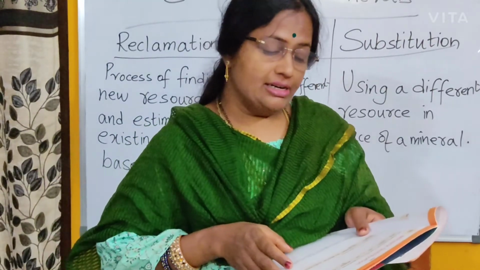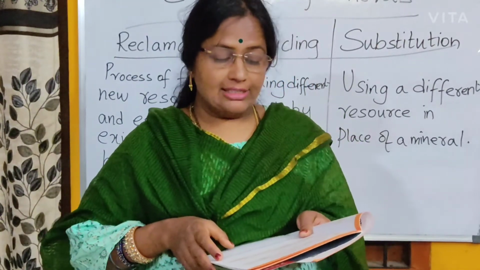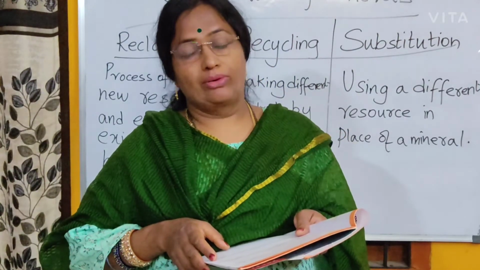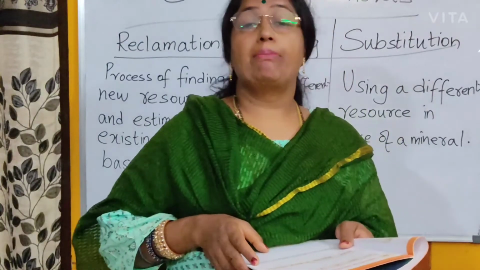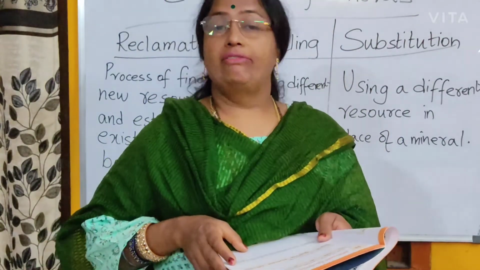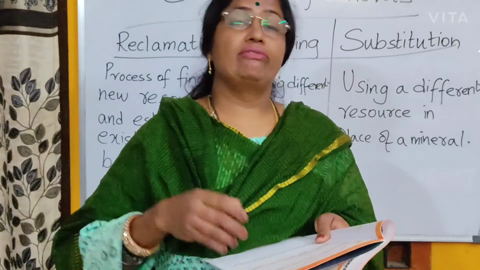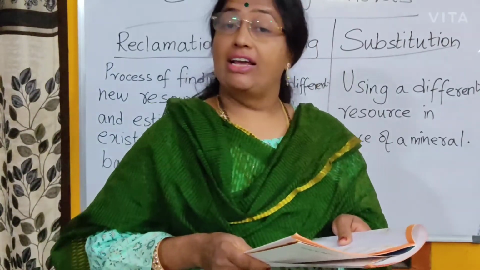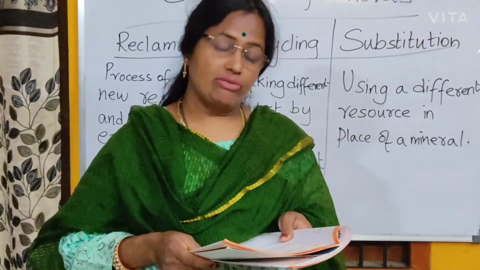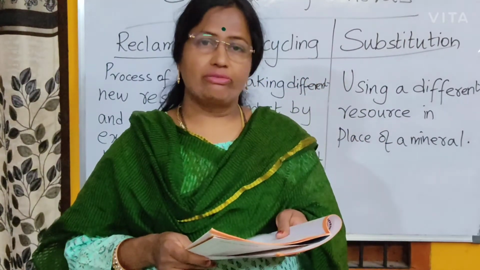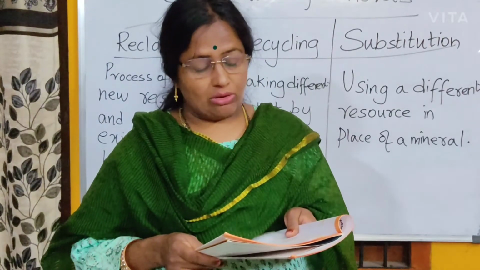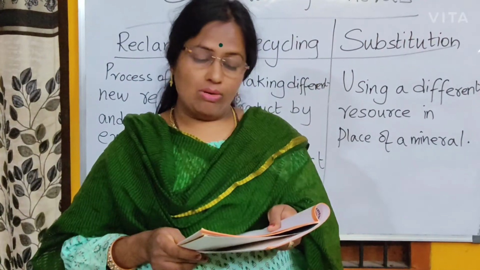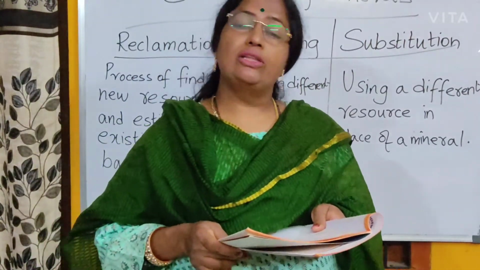Now S3, mineral distribution. Refer to the atlas and name at least one or two states where each of the following minerals are found. We have seen the map in our textbook and discussed which states are rich in which minerals. Still, if you have a doubt, you can refer to the textbook. Everything is given in detail. You have to write the names of two states where iron ore is found, where petroleum is found, where mica is found, coal, manganese ore, bauxite. So that is the first question.